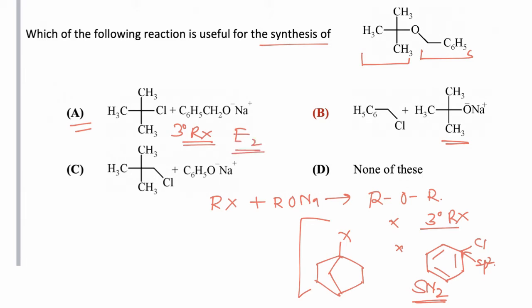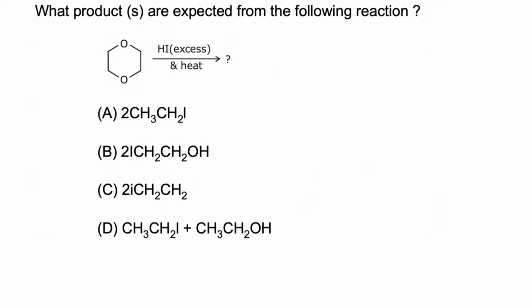Now here the base alkoxide is tertiary but the alkyl halide is primary, so in this case the SN2 reaction takes place and this will result in the formation of benzyl tertiary butyl ether, and its correct answer is B. What is the product for the following reaction?